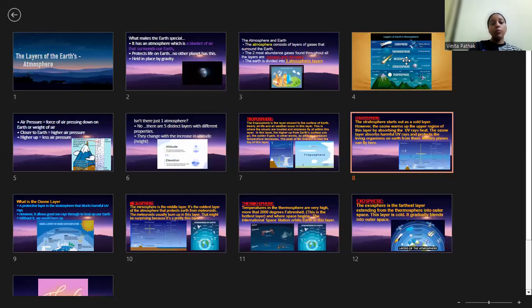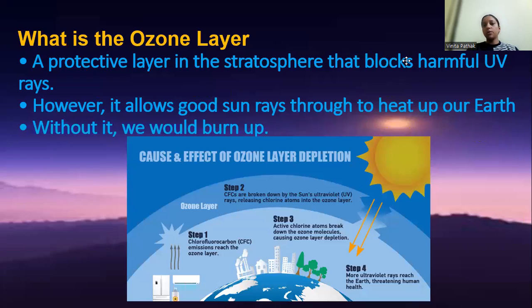Now, what is the ozone layer? It is a protective layer in the stratosphere that blocks harmful UV rays. However, it allows good sun rays through to heat up our Earth. Without it, we would burn up.